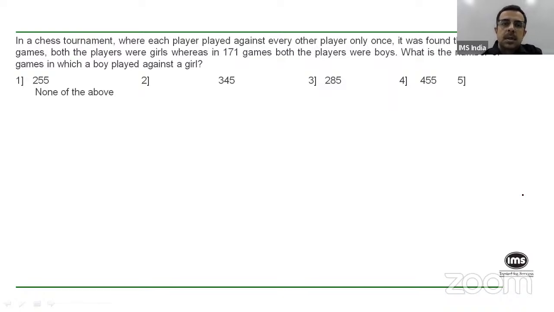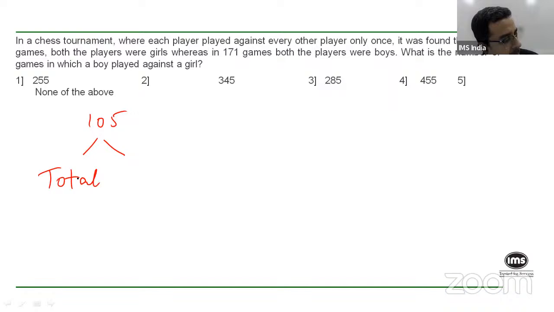Okay. So we are told that each player played against every other player once, right? Now, in the 105 games that were played between two girls, okay, 105 games, both the players were girls. So can I say that the total number of girls will have to be 105 into 2?